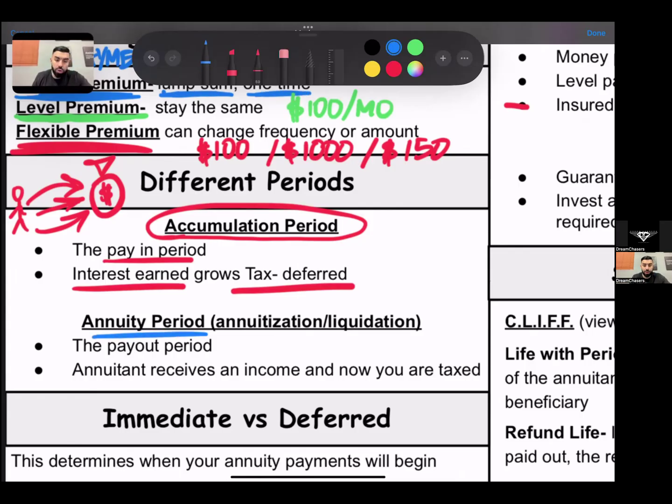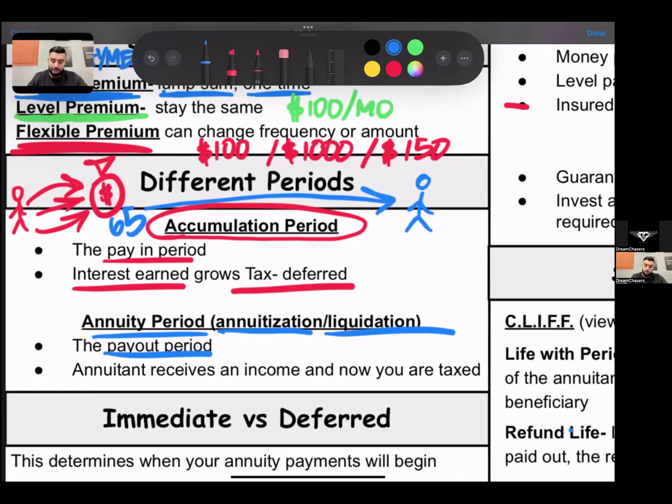Now, the second period is what is known as the annuity period. So the annuity period, also known as the payout period, also known as the annuitization period, also known as the liquidation period, is when the annuitant is now going to start to receive money from the annuity. So let's say I was putting money into it. Let's say now I turn age 65. Now that account is going to pay me at retirement every single month. I'm going to receive money from that annuity.